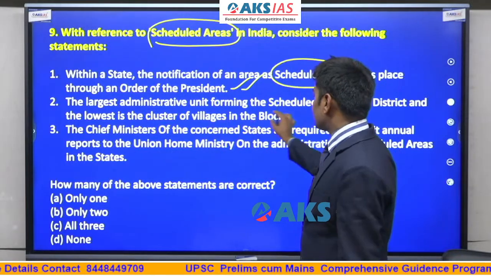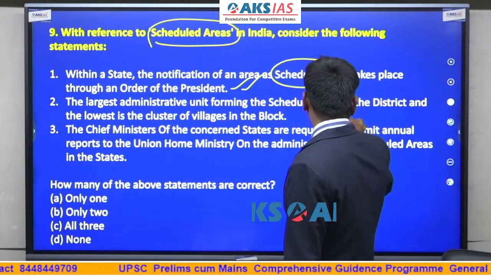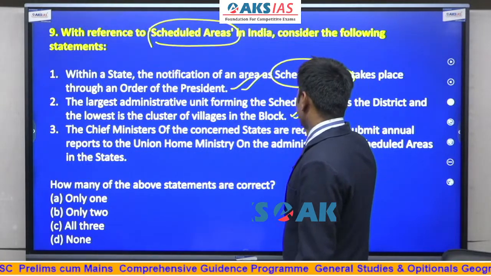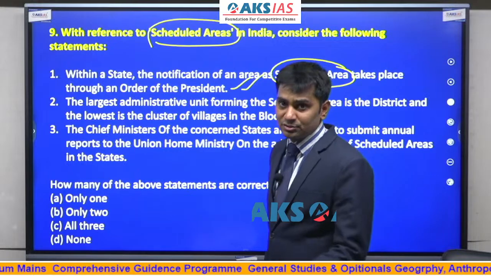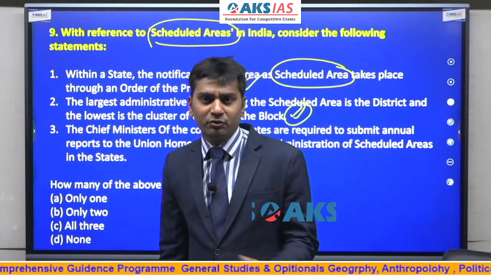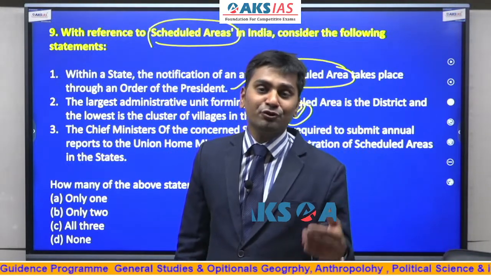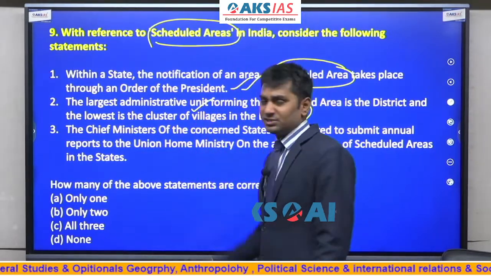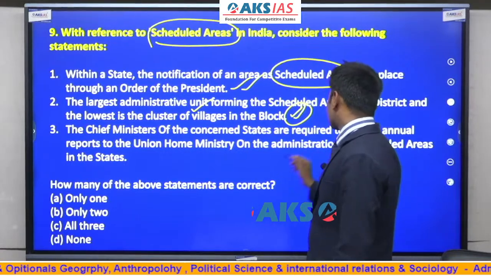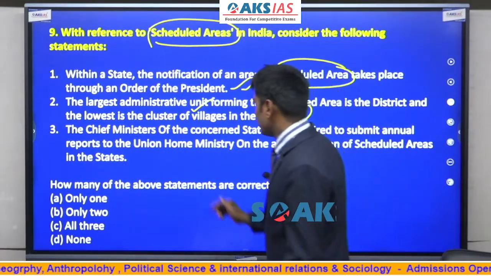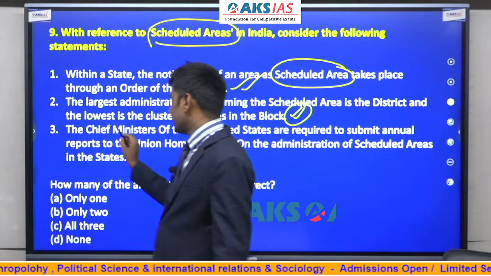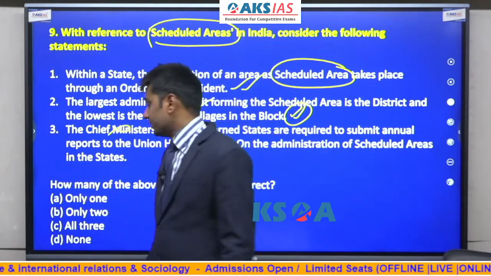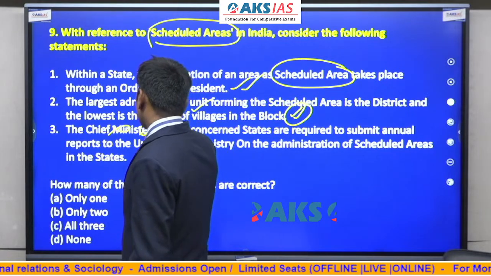The largest administrative unit forming the scheduled area is the district, and the lowest is the cluster of villages in the block. Yes, this is also correct. This is quite difficult because you have to read Schedule 5 in depth to understand this. But if you read Schedule 5 in depth, the Constitution Bare Act, it is present there. So this is correct. The Chief Ministers of the concerned states are required to submit annual reports to the Union Home Ministry on the administration of scheduled areas in the state. This is not Chief Minister. Rather, you have Governor here. So it is Governor, not Chief Minister.